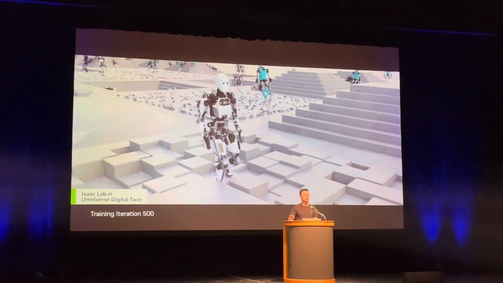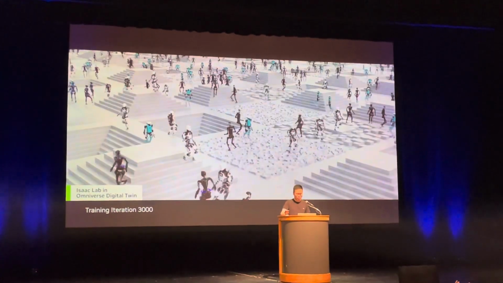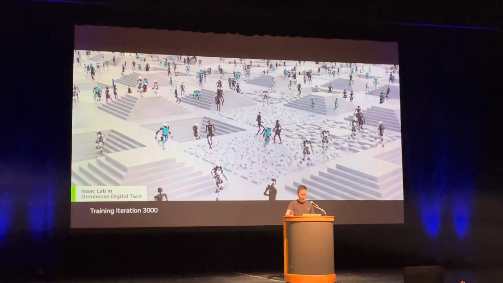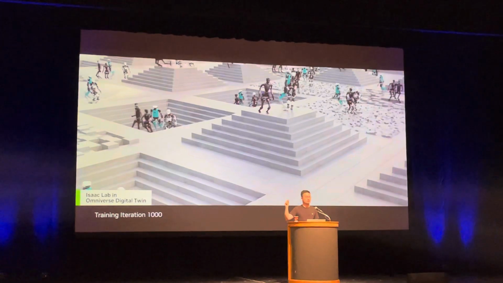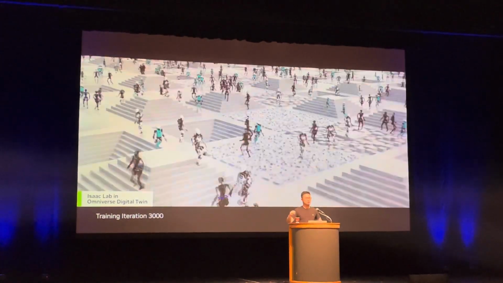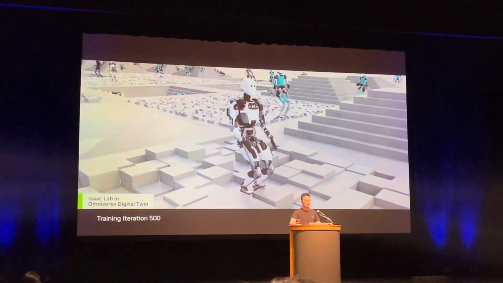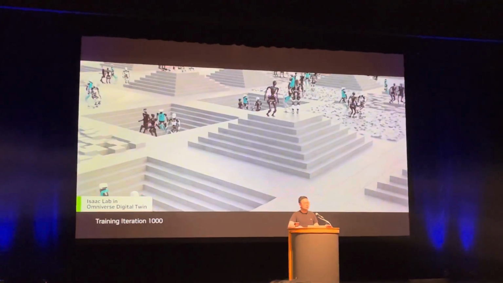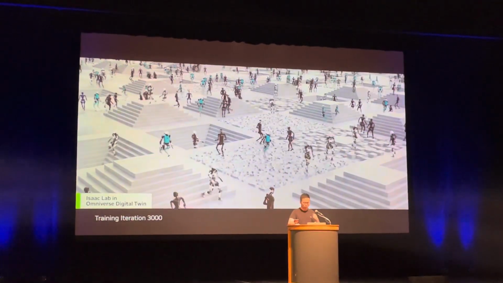And of course, we'll use simulation, right? Before NVIDIA was an AI company, it was a graphics company. So simulation is actually our stronghold. We use Isaac Lab to run lots of different environments and tasks for the humanoids. And we train different kinds of humanoids in this massively parallel simulation where 3 days of time is equal to 10 years. And we hope that those trained in simulation will transfer to the real world.